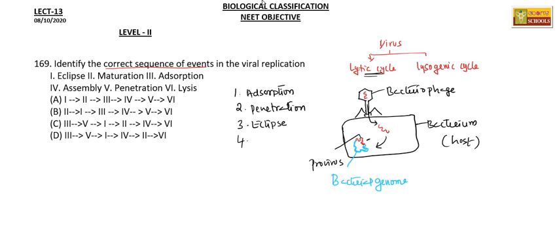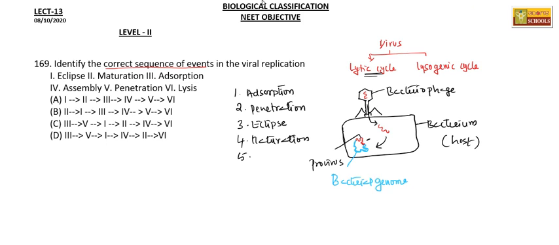So the next step will be maturation. And the fifth step after maturation means it will produce all the proteins that are required to make the virus.